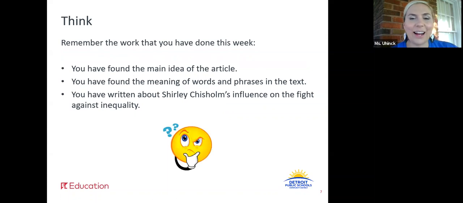All right, great. All right, so let's do some thinking. Remember the work that we've done this week. We found the main idea of the article, and we did that back in the first lesson of this week, which would be daily lesson 25, right? So you can go back to daily lesson 25, look at that note catcher. We found the meaning of words and phrases in a text. That was in daily lesson 26. You can take a look at that note catcher. We've also written about how Shirley Chisholm's influence on the fight against inequality. And we did that on daily lesson 27. So I wanted you to pause this video and go back and look at the work we've done this week and think through all that we've learned from this article.